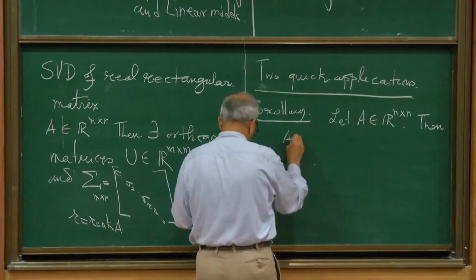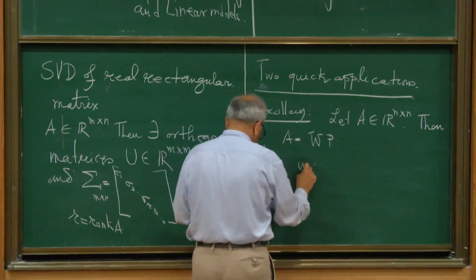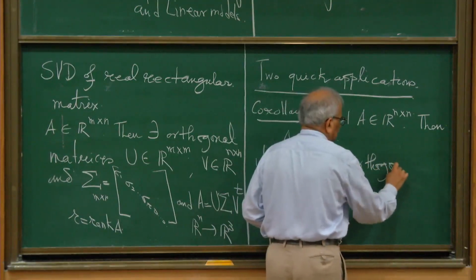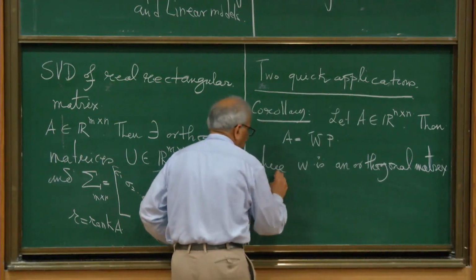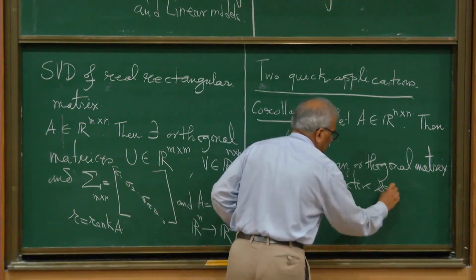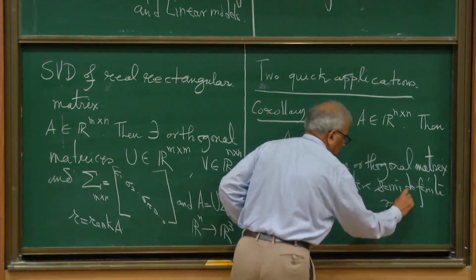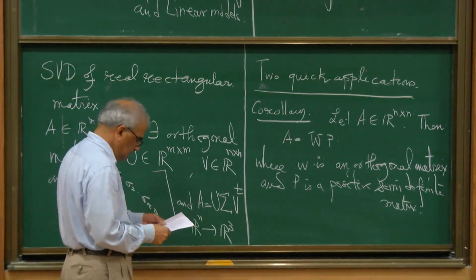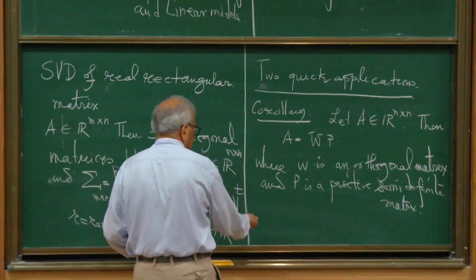Then A can be written as W times P, where W is an orthogonal matrix and P is a positive semi-definite matrix. So any such matrix can be written like this. So we just use this factorization.